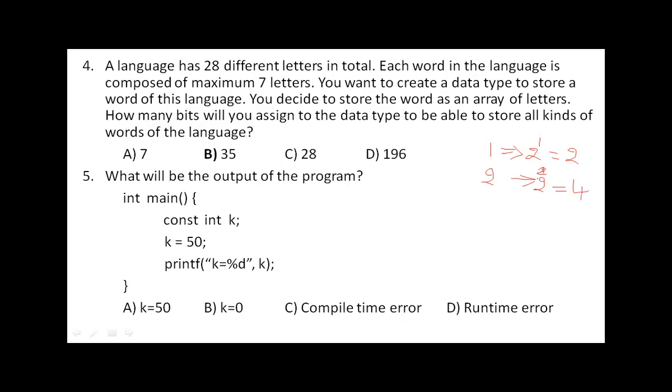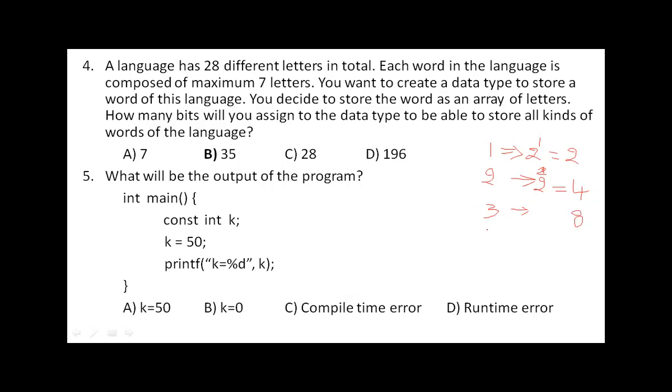0 0, 0 1, 1 0, 1 1. So that means 0, 1, 2, 3. These 4 numbers we can store. Yes or no? Or 4 symbols you can say. Similarly, when you have 3 bits, you can store 2 power 3, which is 8. So that means 8 different symbols.